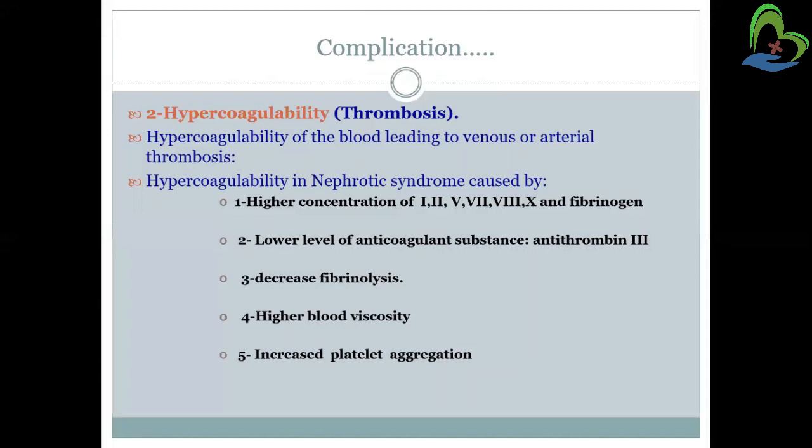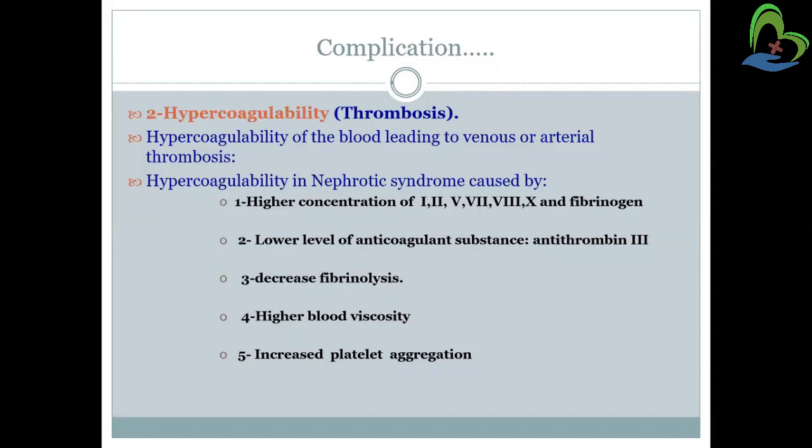Because of a higher concentration of these coagulatory factors, there will be thick blood, and because of that, formation of a thrombus is high, and the person might get a thrombosis. There may also be a lower level of anticoagulant substances like antithrombin 3 in the blood. So even that can lead to hypercoagulability. Decreased fibrinolysis, that means breakdown of fibrin will be reduced. So because of that also hypercoagulability will be there.